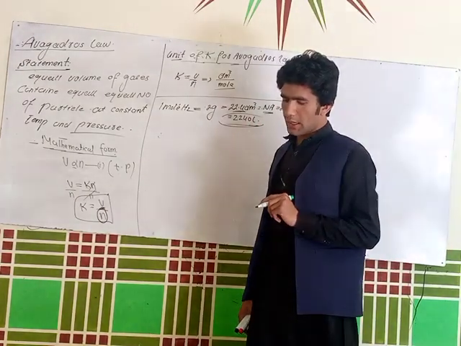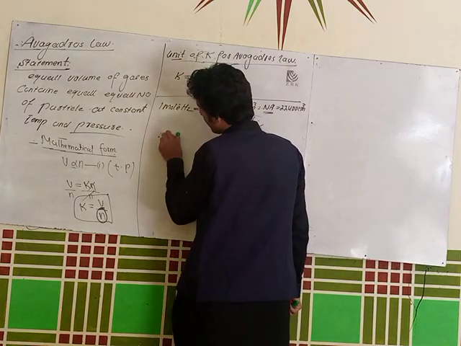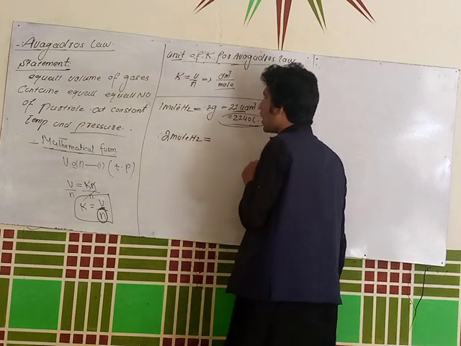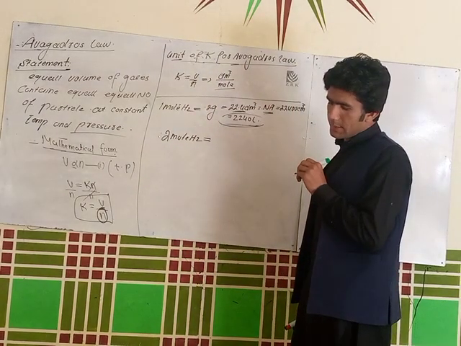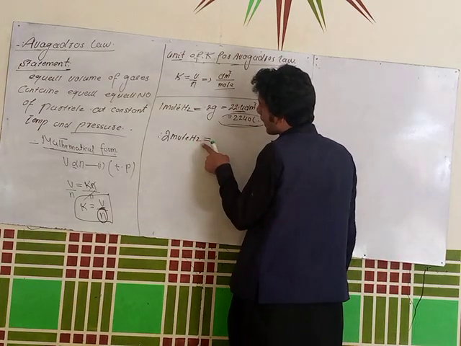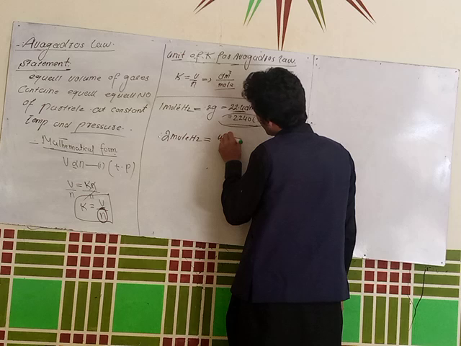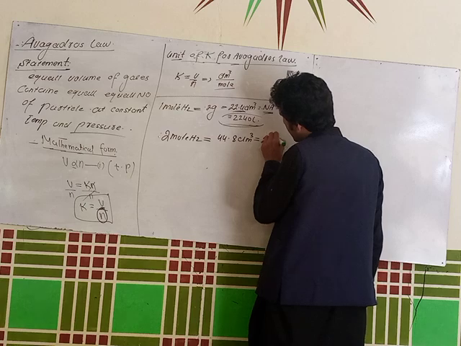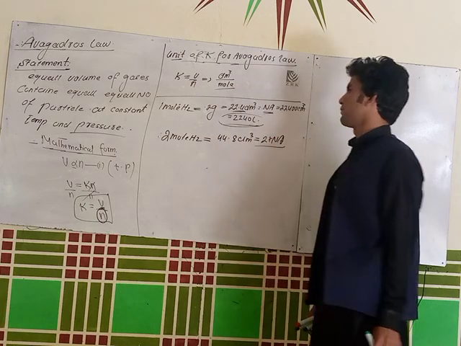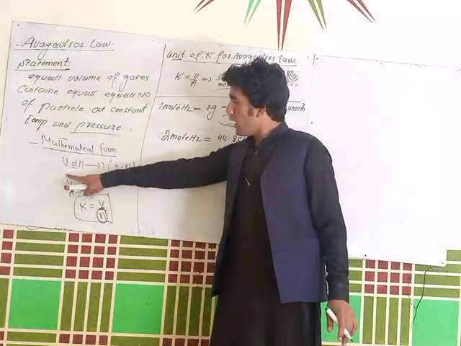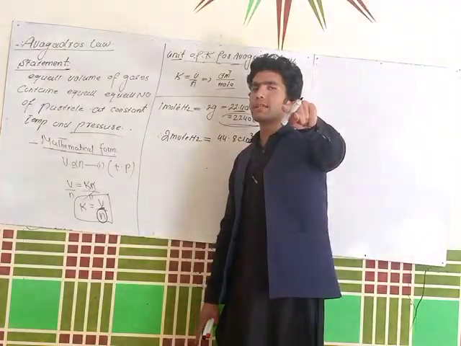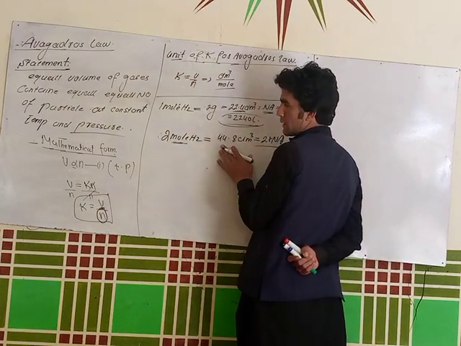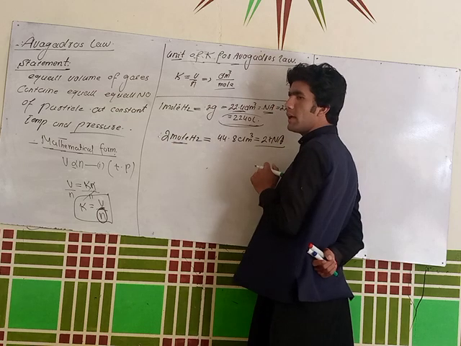Dear students, let's take the next example. If someone asks you, if I take 2 mole of hydrogen gas, what will be the volume of that gas? At that time you can say that 2 mole of hydrogen will occupy 44.8 decimeter cube volume, and it will contain 2 multiplied by Avogadro's number. Look, when we increase the number of moles, the volume will also increase by that factor. Here I doubled the number of moles, so the volume also doubles. If I decrease this factor, the volume will also decrease.